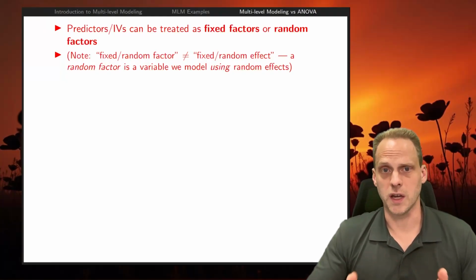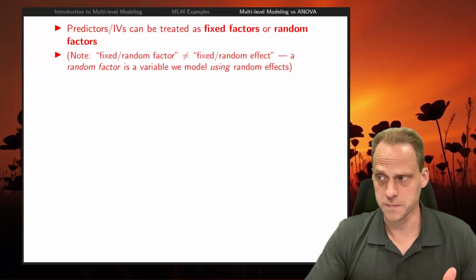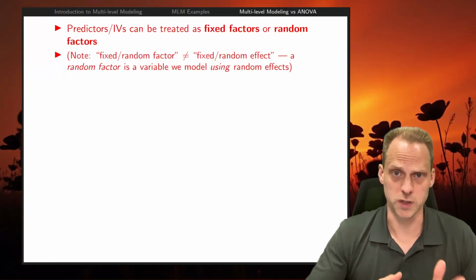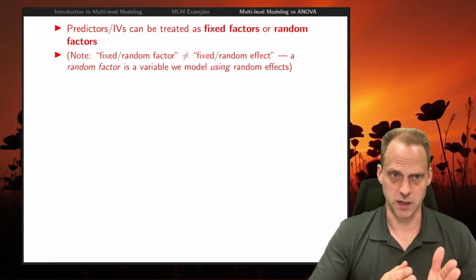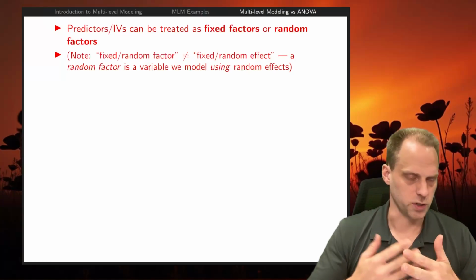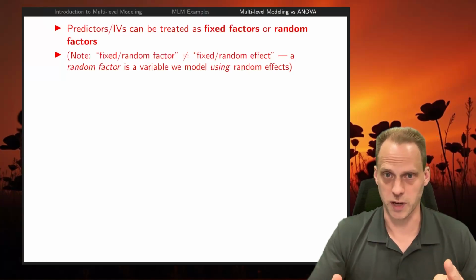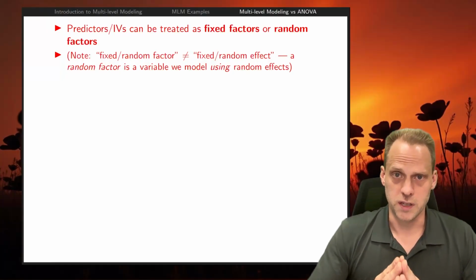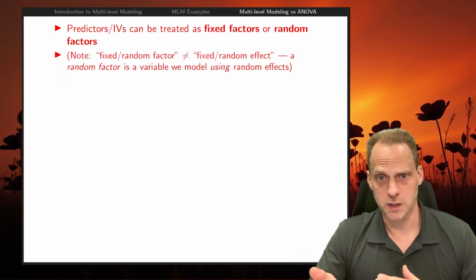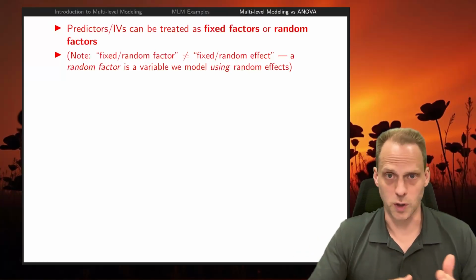If we treat a categorical predictor as a fixed factor, it means we do what we've been doing so far. We use dummy encoding to represent the variable. We get associated coefficients for each dummy variable. We can also include them in interactions, etc. If we instead treat them as random factors, we don't do that. We don't do dummy encoding.